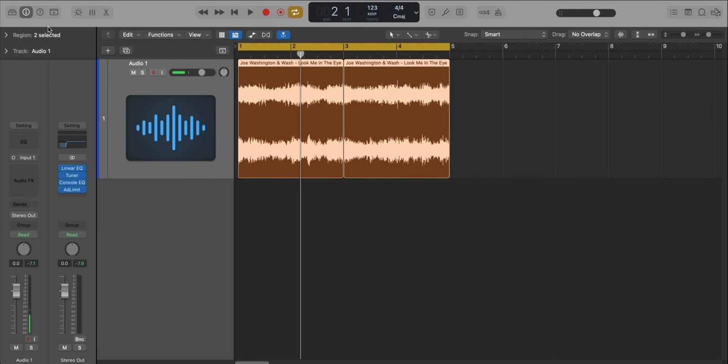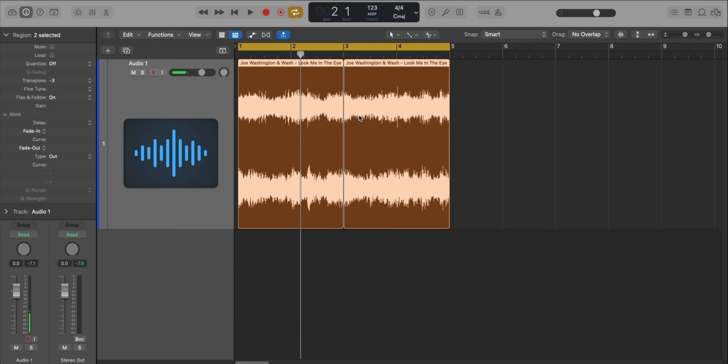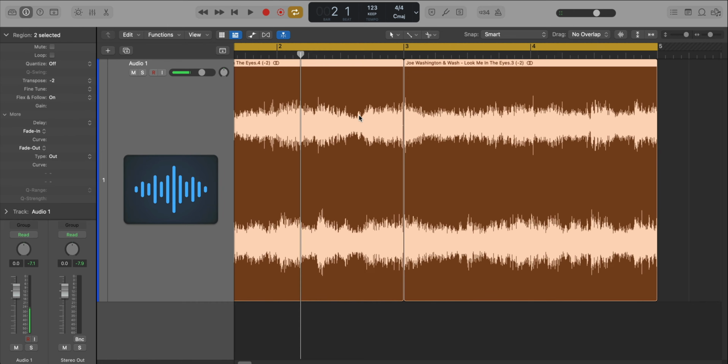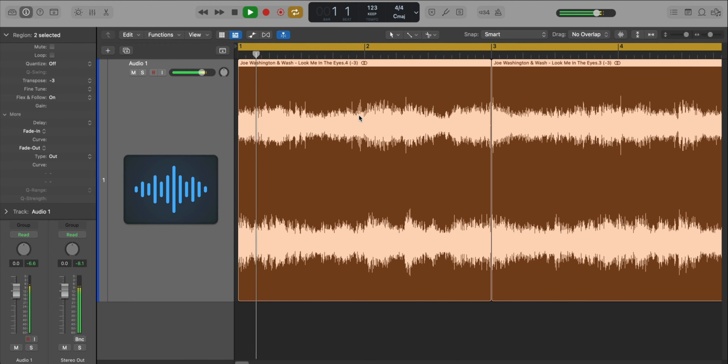The next thing we got to do now is pitch this down 3 semitones. So we're going to select both of our regions. We're going to go over to our inspector tab, or we can just do a shortcut, Option arrow down key, 1, 2, 3. Let me just make sure you see where it's going there. There we are, 1, 2, 3.